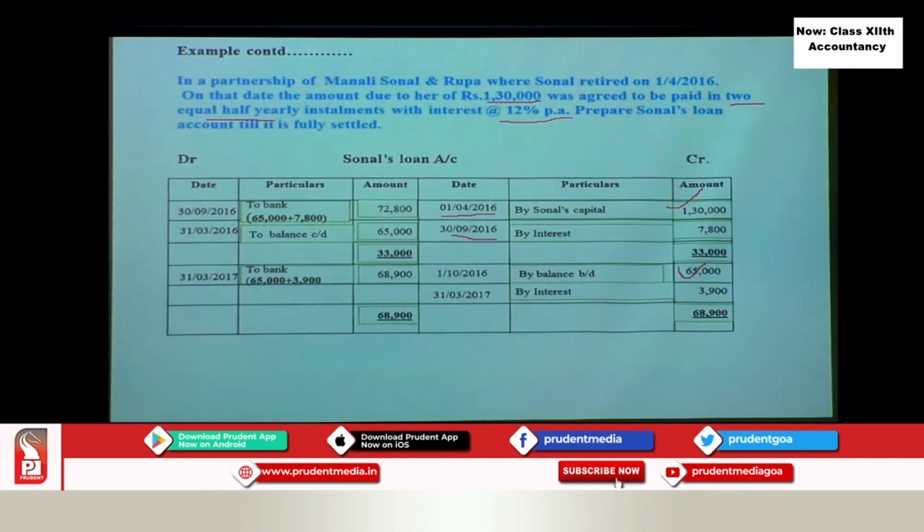Okay. A similar account you will even find in the chapter death of a partner, which will be covered there. But instead of transferring to partner's loan, we transfer it to executor's loan, because he is a deceased partner, so he is no more there. So the full problem with executor's loan account will be solved under the chapter death.